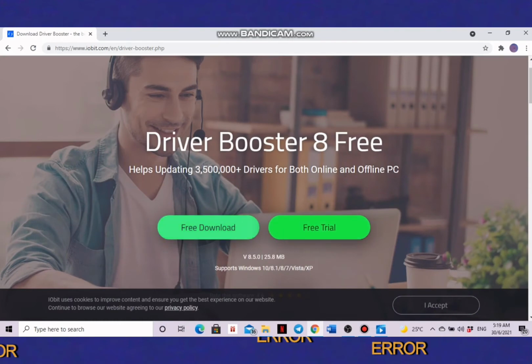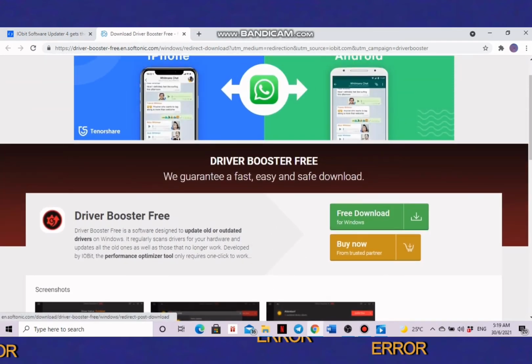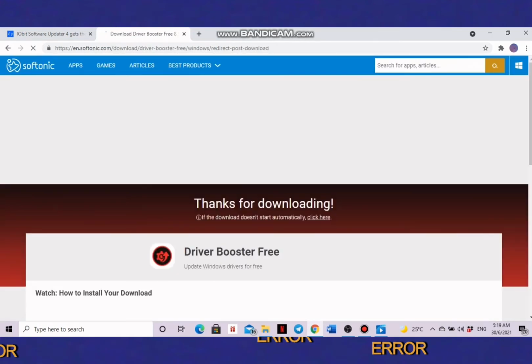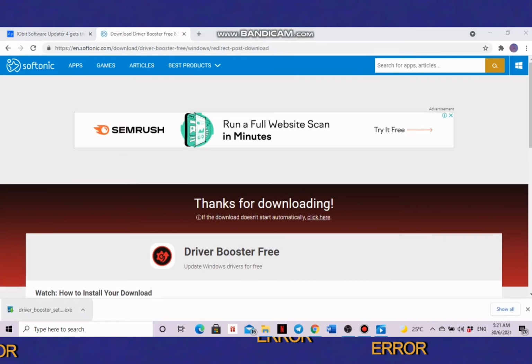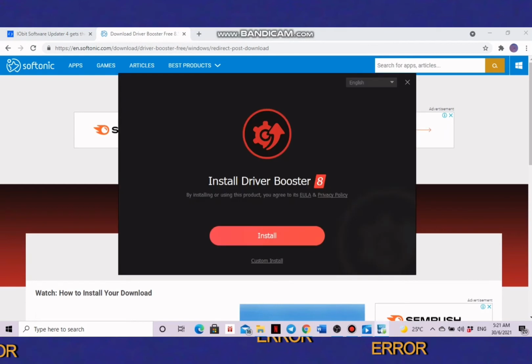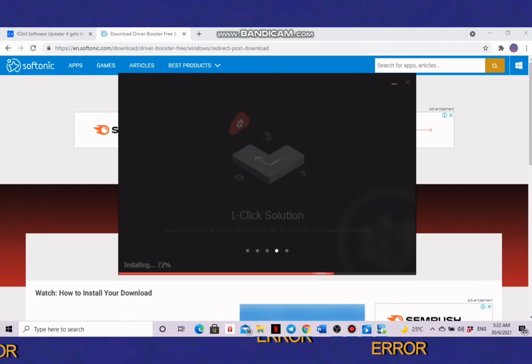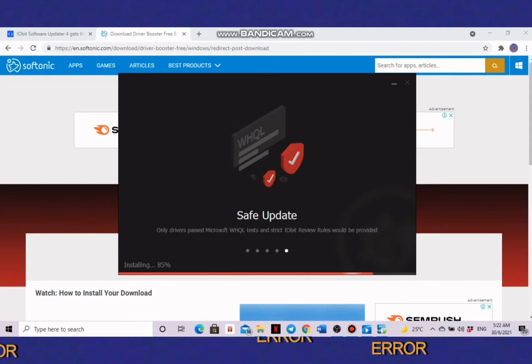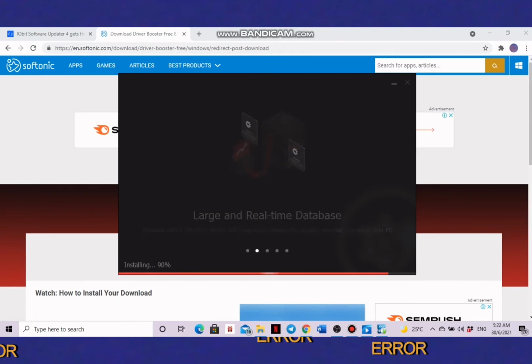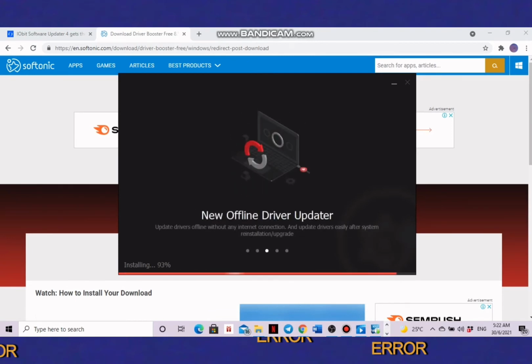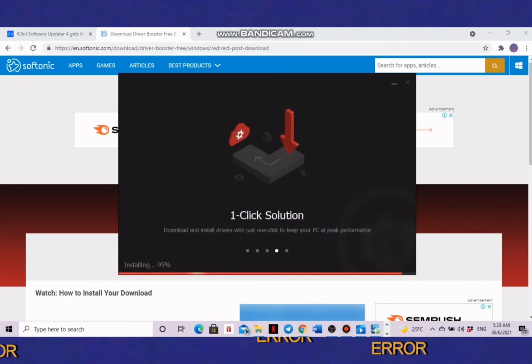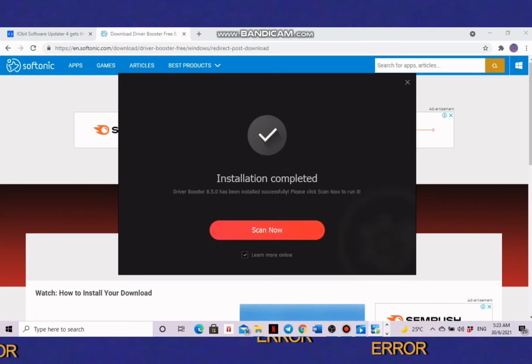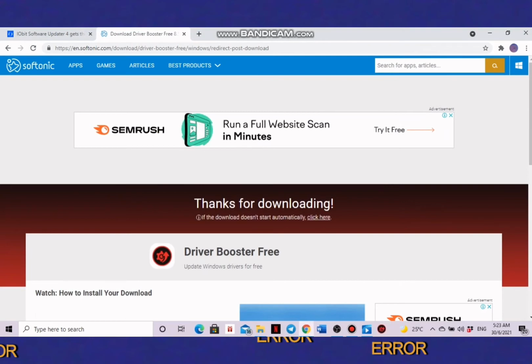Next, click Free Download and click Free Download again to get the file. So, the Driver Booster has been successfully downloaded.